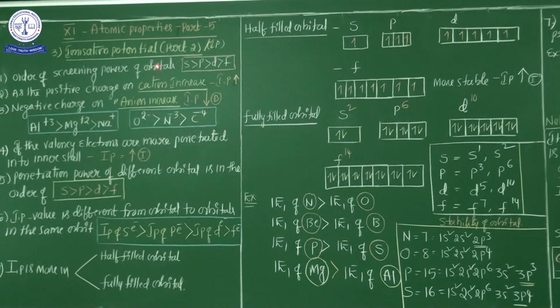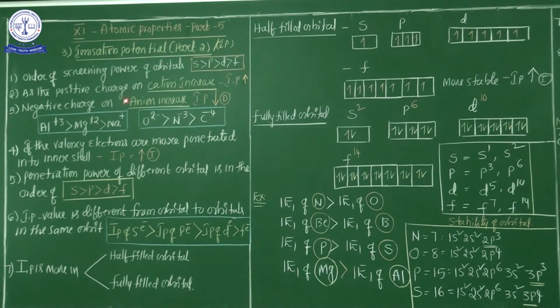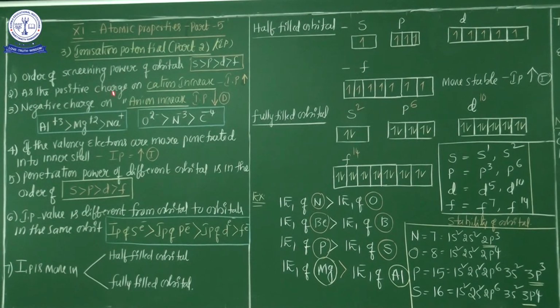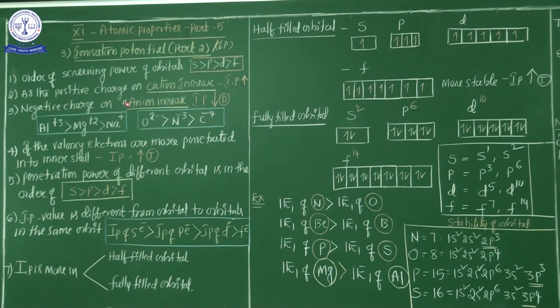Good morning students. In continuation of my last class, in this session we will continue the second part of ionization potential. Already in my previous class I started ionization potential, the third atomic property, and in this session also we will continue the remaining information about ionization potential. That's why it is mentioned here very clearly: ionization potential part 2, so IP part 2.